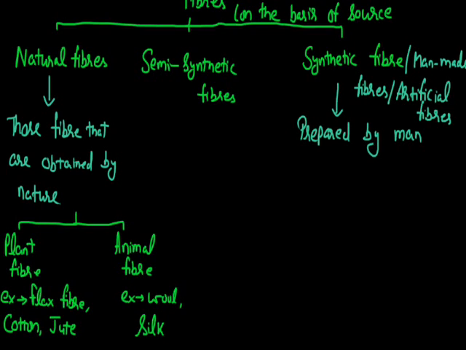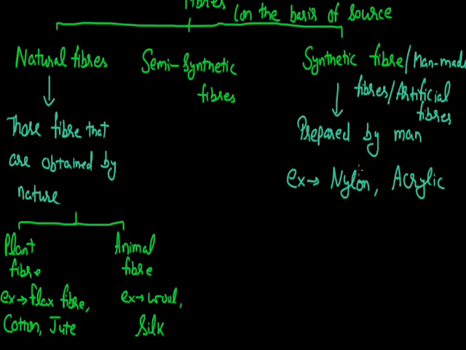Now, if I talk about the examples of these synthetic fibers, then nylon is the very first synthetic fiber prepared by man. So it is an example of synthetic fiber. Other than this, acrylic can be used as a substitute for woolen fiber. If natural wool is quite costly, not affordable for some people, then we can use the acrylic fiber that is prepared in the laboratory. It is cheap as compared to woolen fiber, and its properties resemble wool.